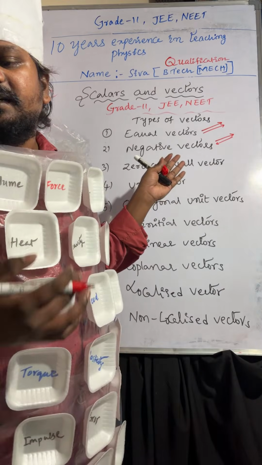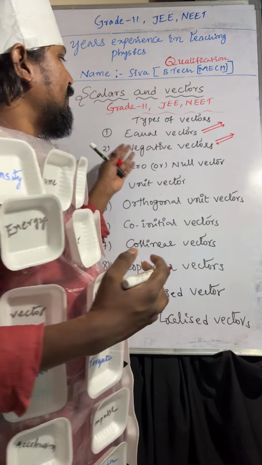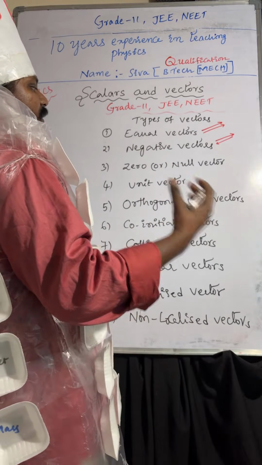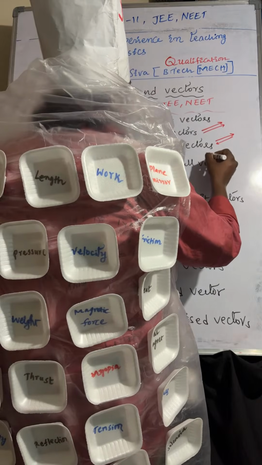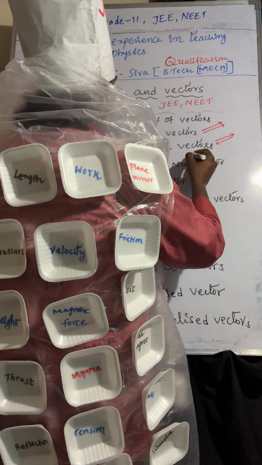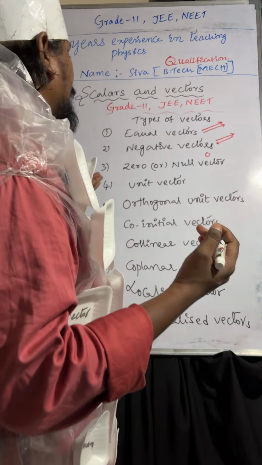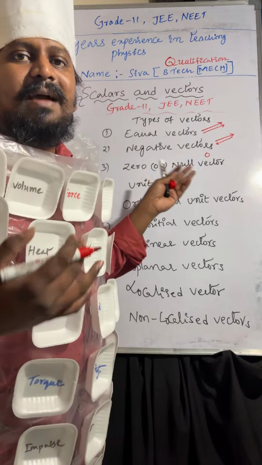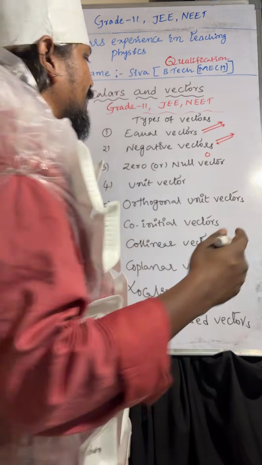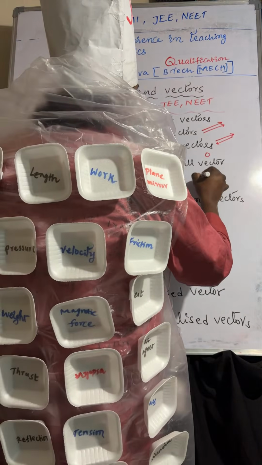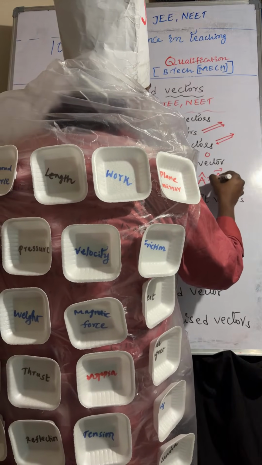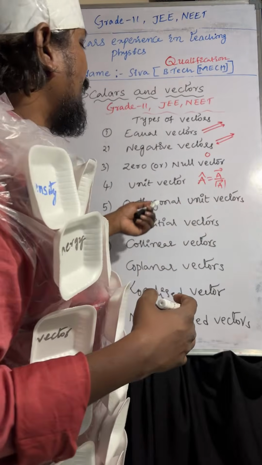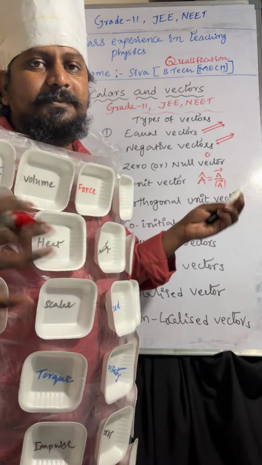Coming to zero vector: it is the vector whose magnitude is 0. Then we can say zero vector or null vector. Coming to unit vector, it is the vector whose magnitude is 1. A cap equals A bar by mod A bar. Coming to orthogonal unit vectors.